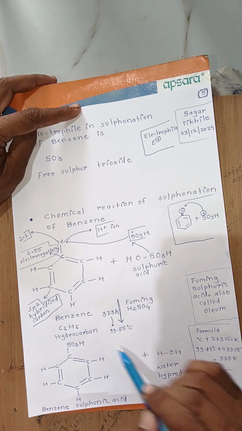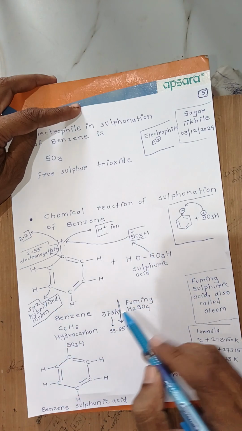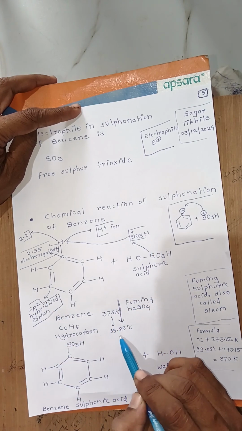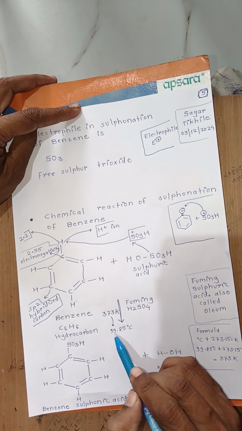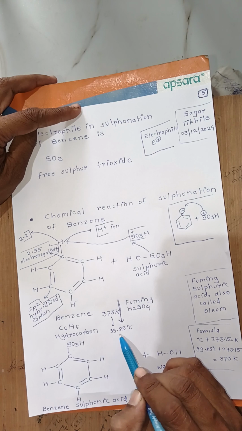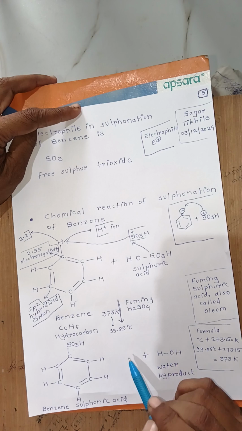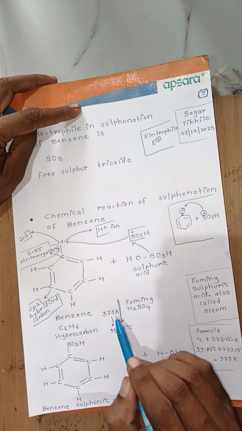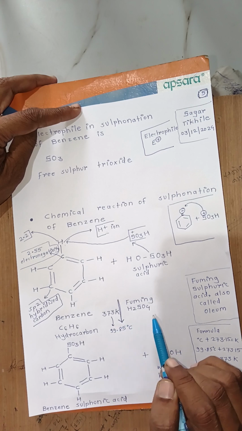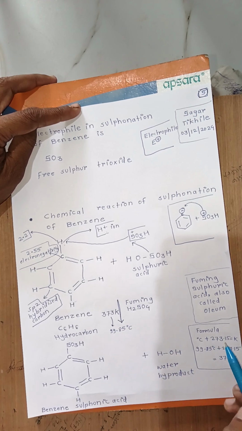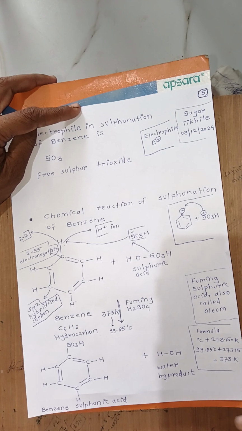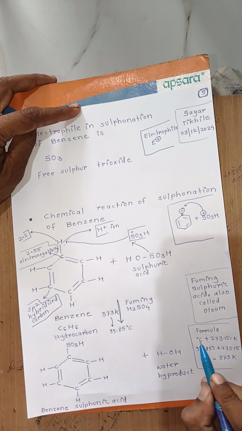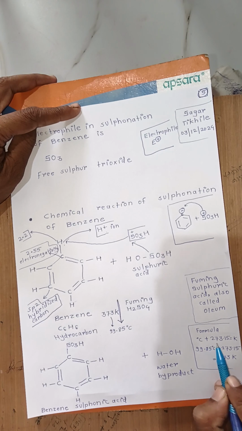373 Kelvin temperature is required for this reaction. 373 Kelvin means 99.85 degrees Celsius. We know that we measure temperature in Kelvin, degree Celsius, as well as Fahrenheit. This is the formula for how we convert Kelvin into degree Celsius: degree Celsius plus 273.15 is equal to Kelvin.